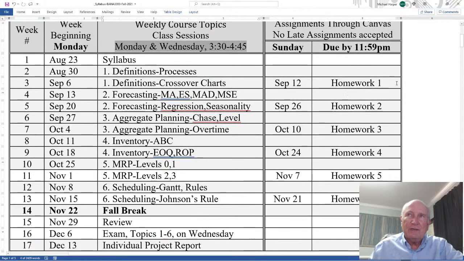Now, for the homework, you download the homework questions from Canvas, you answer the questions, and then you upload them through Canvas. And all the links for the Word file of the lectures, the text, and also the homework, and even the videos will be on Canvas. So let's bring up Canvas.